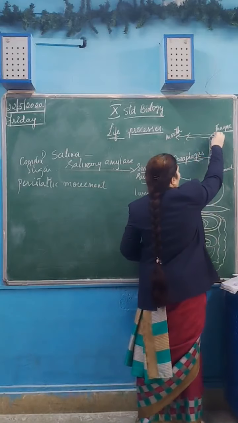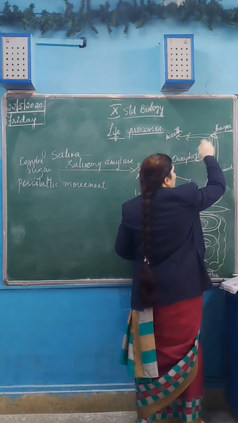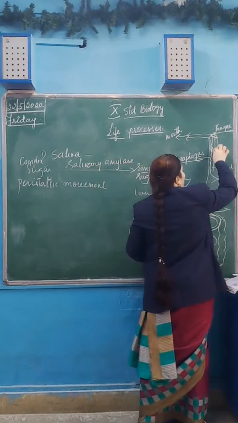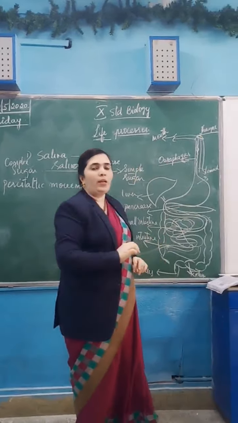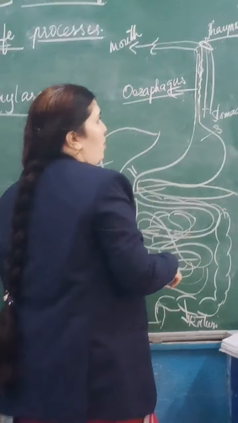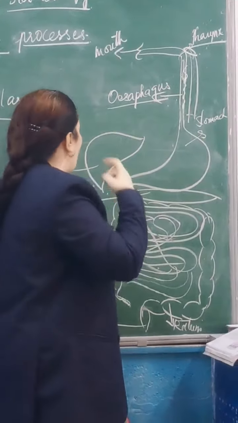By nature itself, what is the precaution made here in the digestive system? The epiglottis is that membrane which covers the windpipe. It does not allow the food particles to enter into the windpipe. So that is the precaution that is taken.